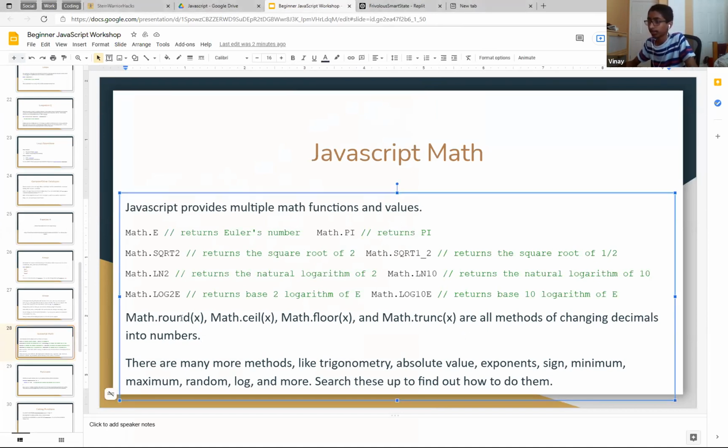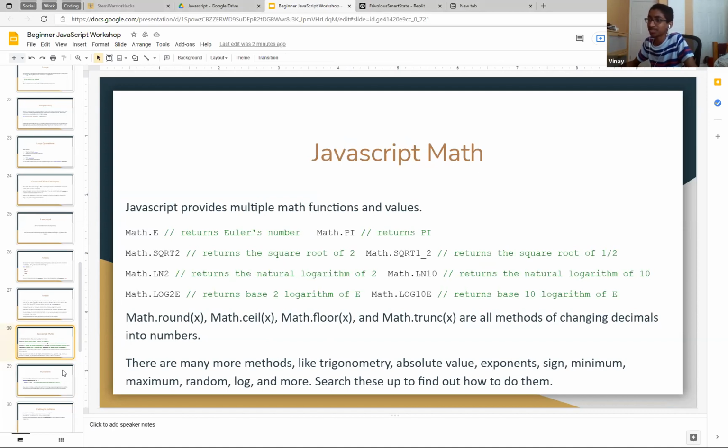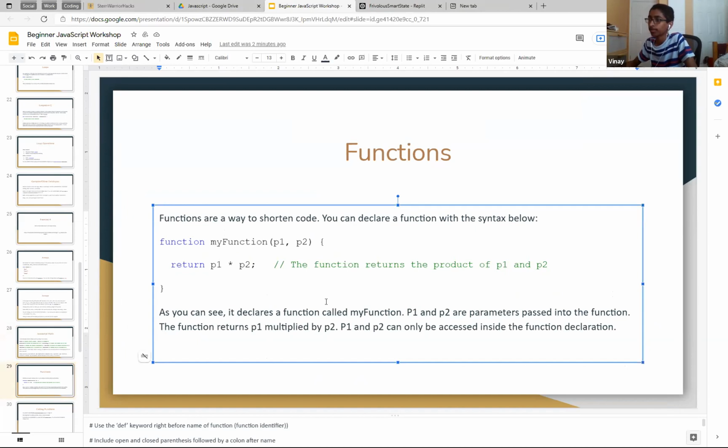Math.round, Math.ceil, Math.floor, Math.trunc. These are all ways of changing decimals into whole numbers. You know how to round, ceiling makes it go up, floor goes down, and truncate just takes the decimal part out. There are tons of methods, so I can't go over all of them. If you really need them, just search them out. Google, like I said, is a helpful resource. Then functions are ways of shortening code.